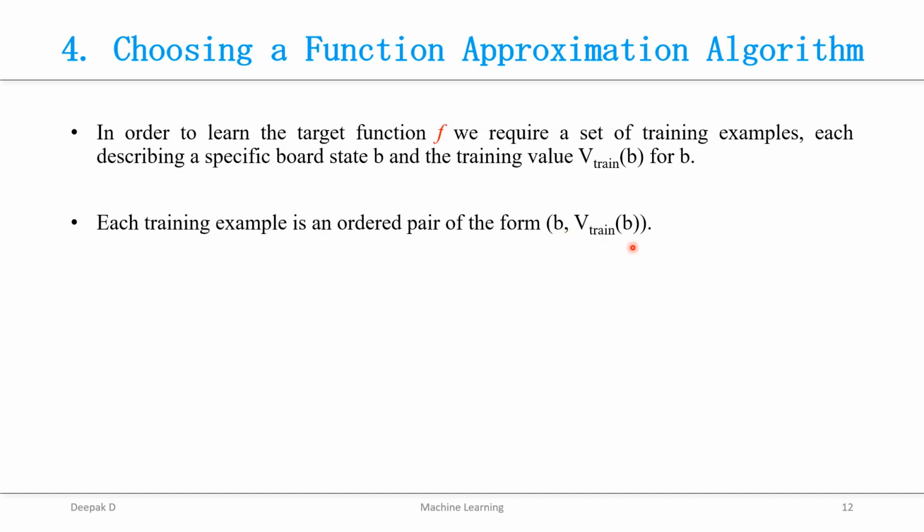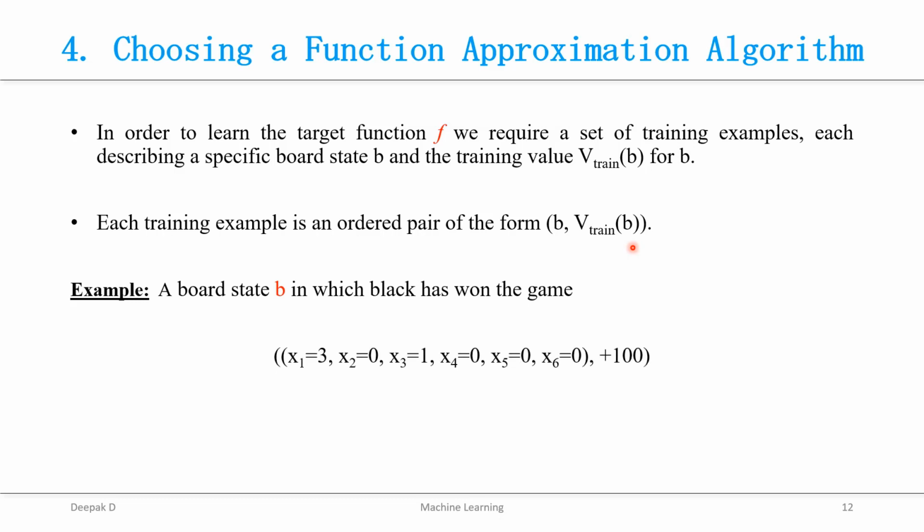So this is how we use the training examples to approximate your algorithm. Let's take an example here. The example is the same checkers game, that is, a board B in which black has won the game. So how do you represent that training example? Here you can see that x1 is equal to 3, x2 is equal to 0, x3 is equal to 1, x4, x5, x6 are equal to 0, and plus 100.